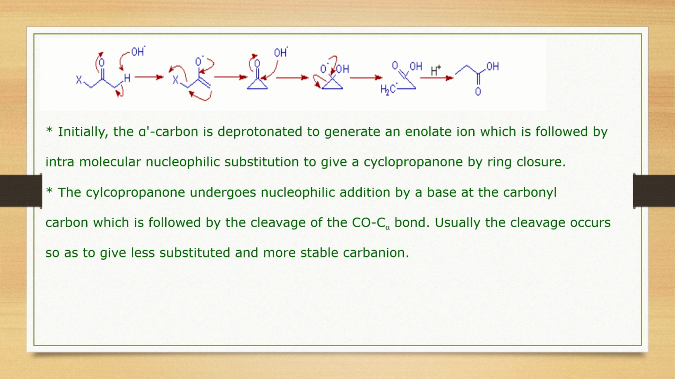This highly strained intermediate will go for an opening of the ring by a base. Here the base acts as a nucleophile in the second step, leading to opening of the ring, and the carbanion which is generated is protonated to give an acid, so you get propanoic acid as the product.